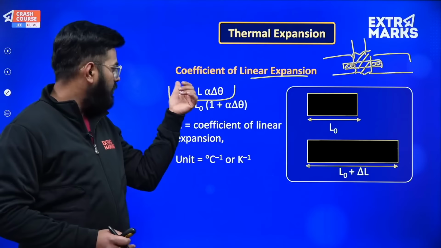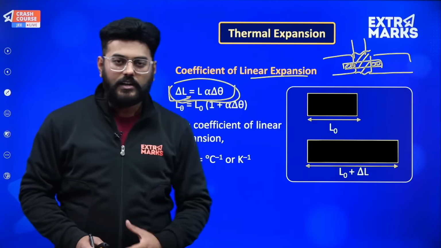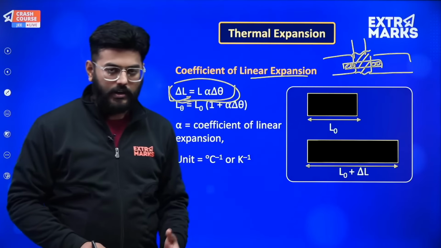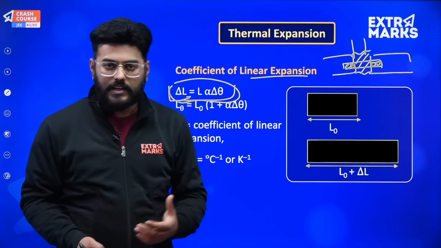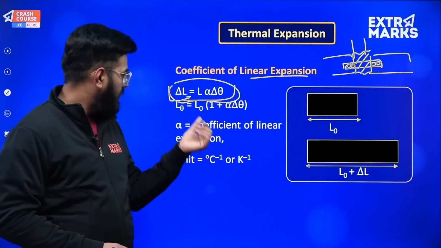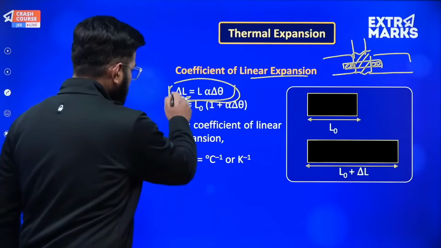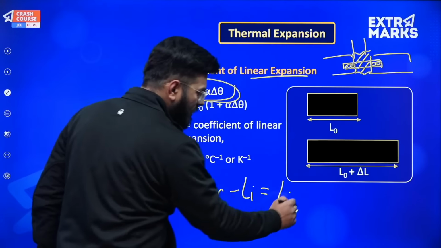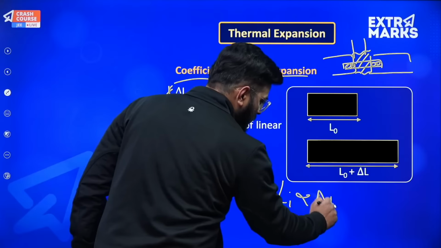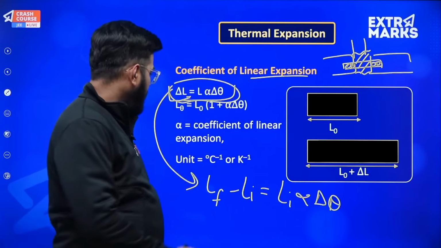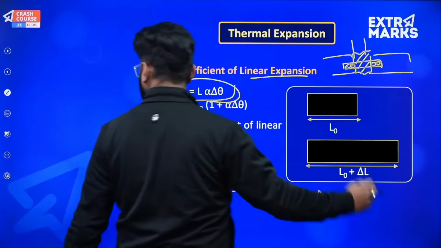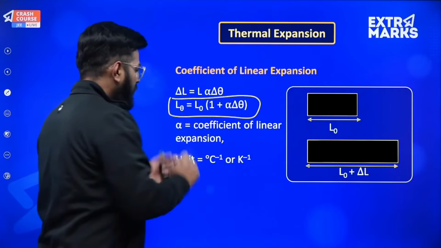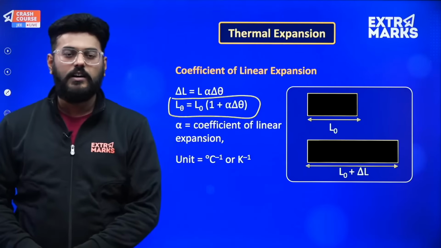So overall, delta L will be equal to L alpha delta theta. This delta L can be replaced by final length minus initial length, which will be equal to initial length into alpha delta theta. This Li will go over there. So finally, the length at any temperature will be equal to initial length into 1 plus alpha delta theta.